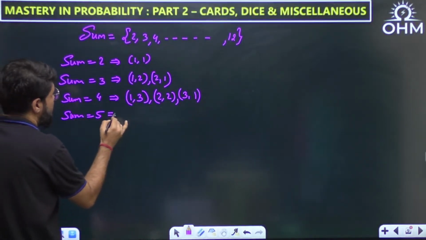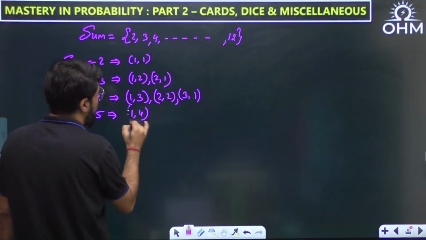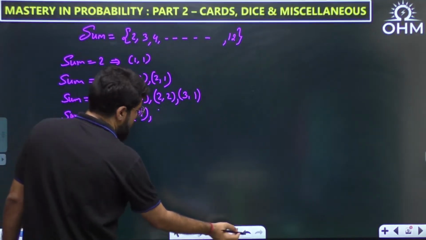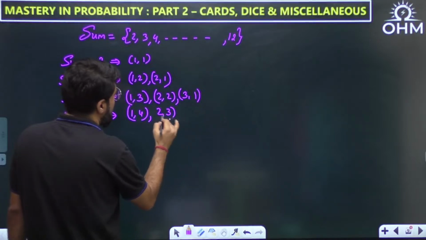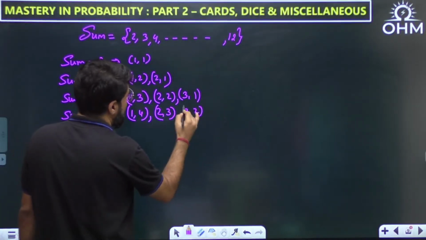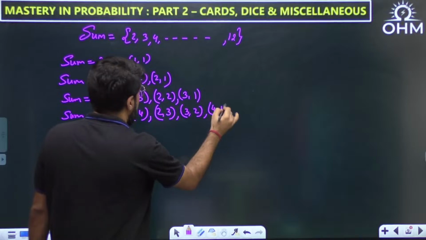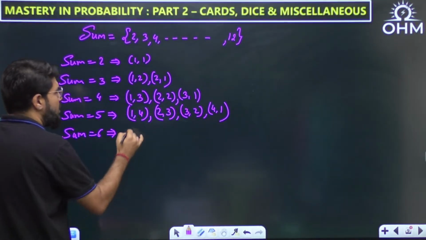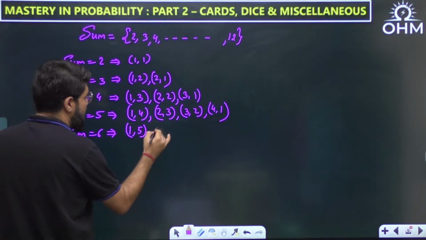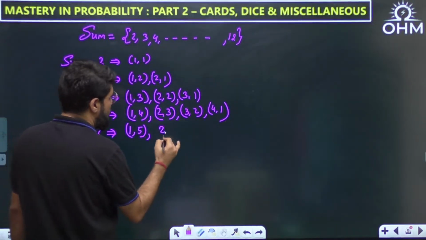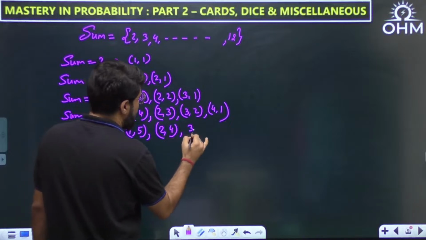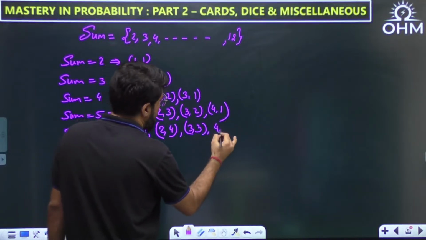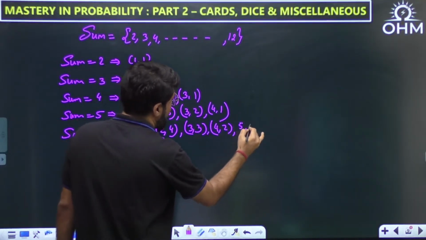When you talk about sum equal to 5, it will be 1, 4, or you can take 2, so 2, 3. Similarly 3, 2, and if you take 4, then 1. If you want to consider the case of sum equal to 6, it can be 1, 5. The number of cases will further increase. Then 2, 4, you can take 3, 3, you can take 4, 2, and next you can take 5, 1.